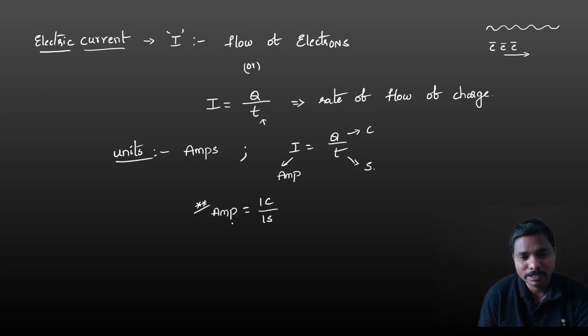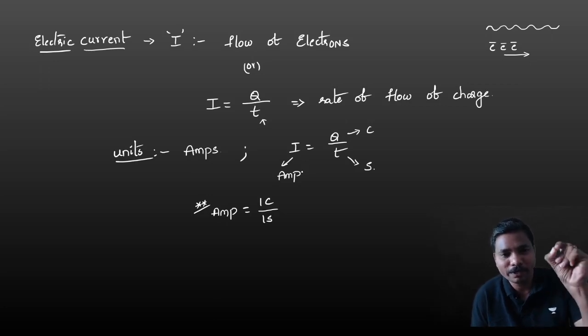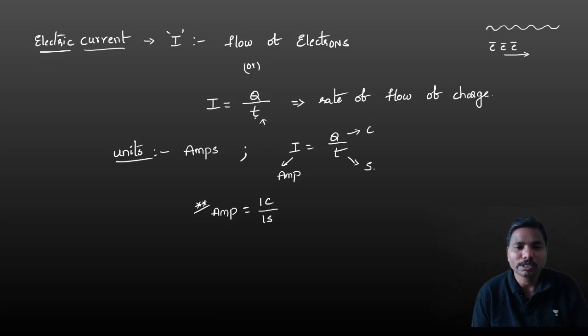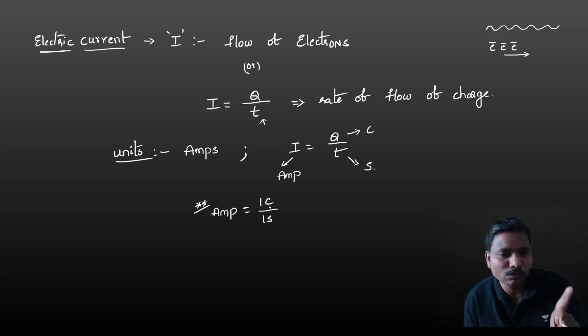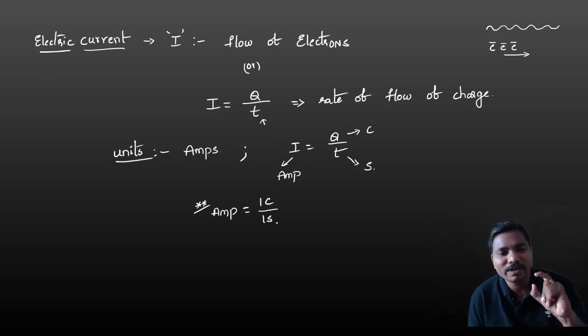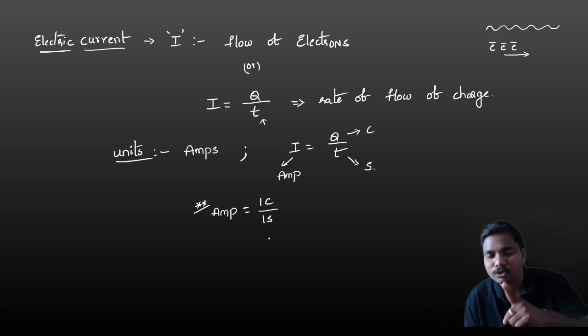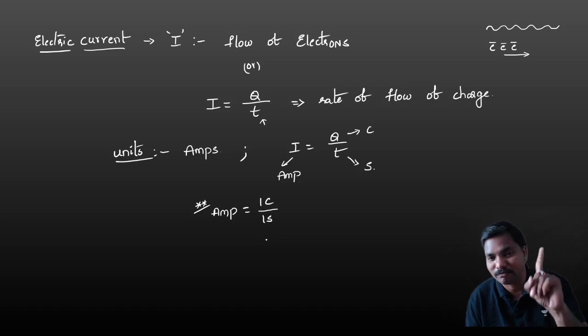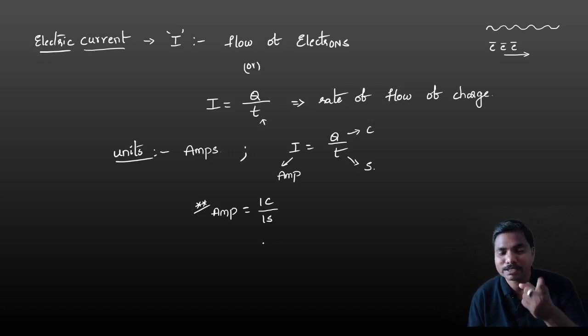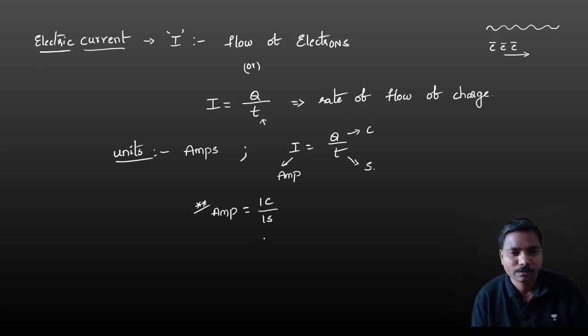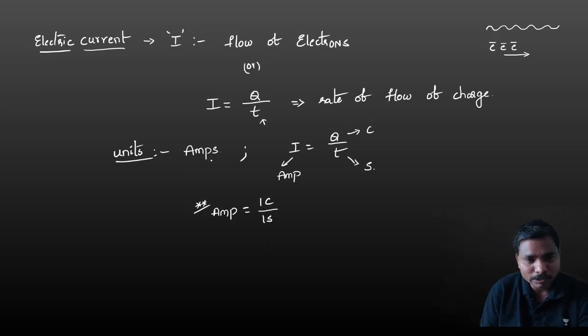So whenever they give a numerical on current, you have to substitute the charge always in coulombs and time always in seconds, not in minutes. If they have given minutes, you have to convert it into seconds. That is a very important thing. We will discuss questions on the numericals in the topic wise MCQs. Don't worry.